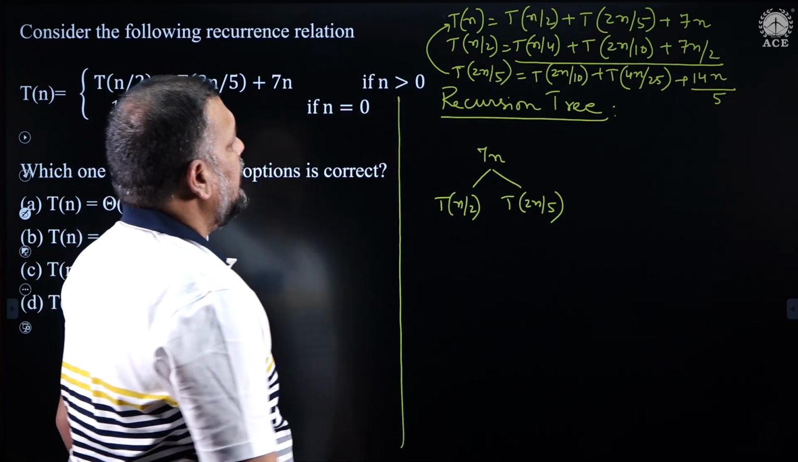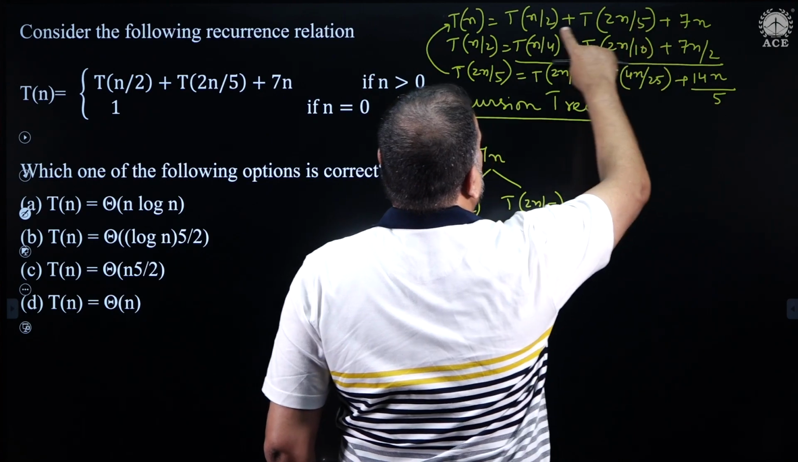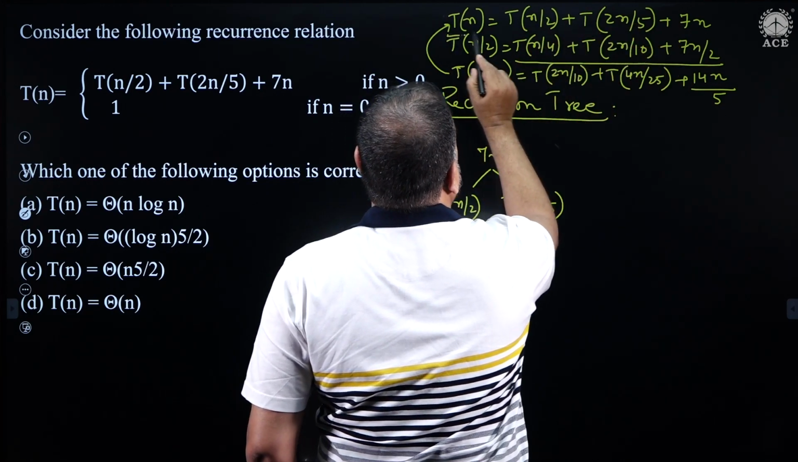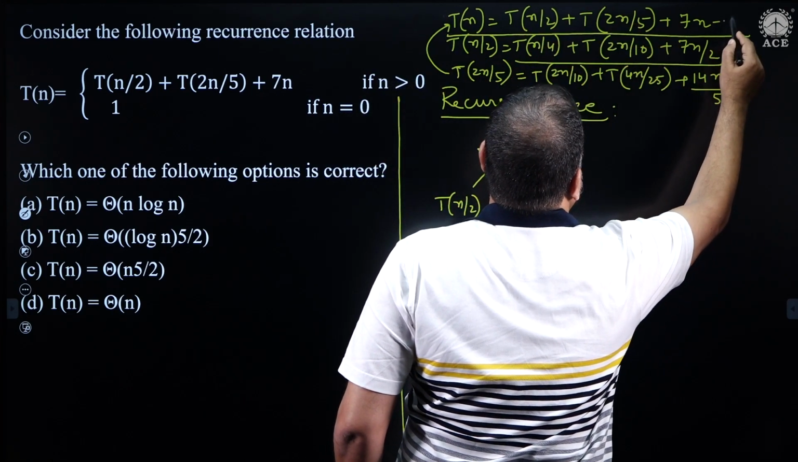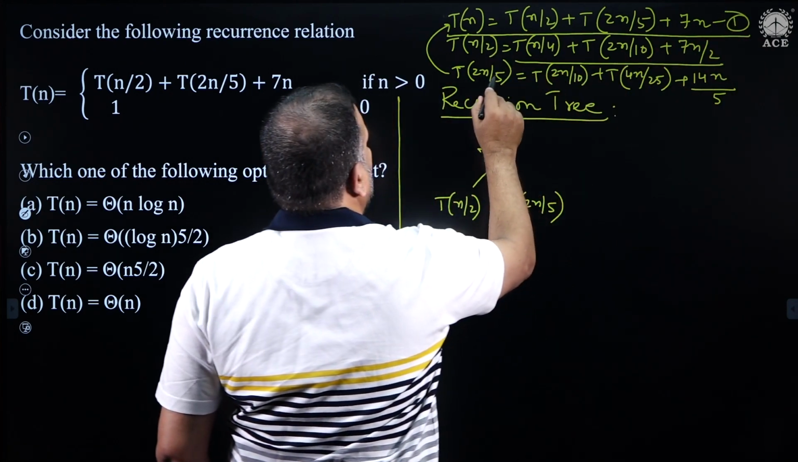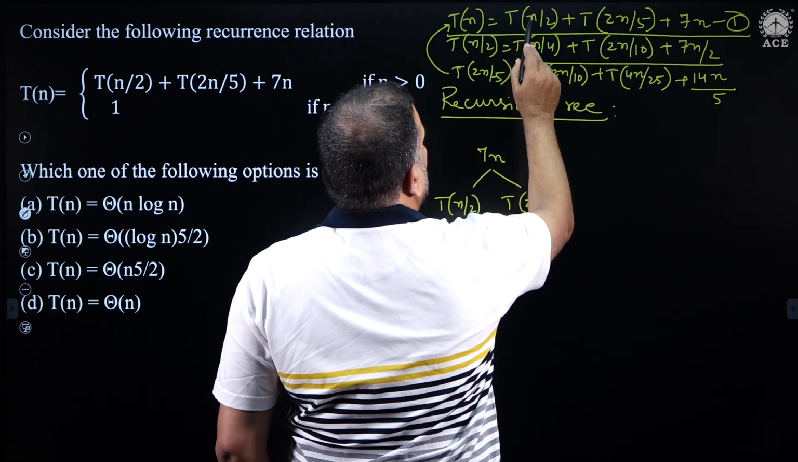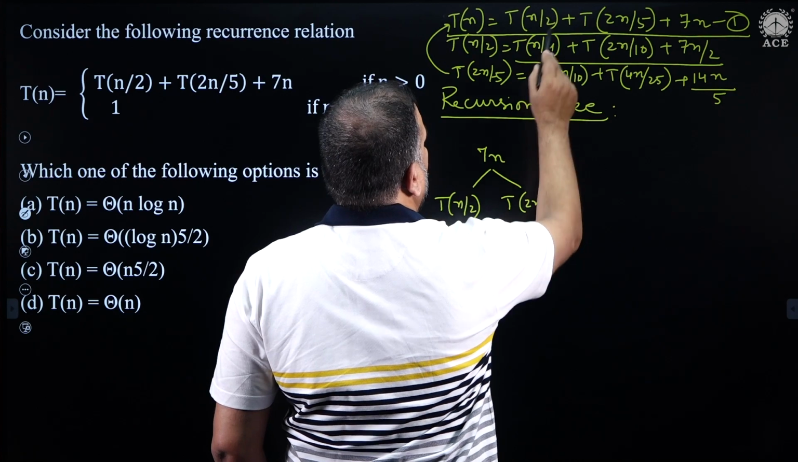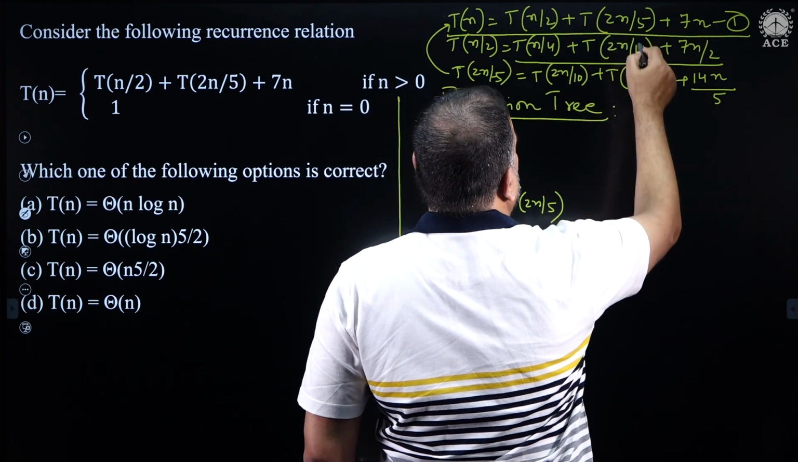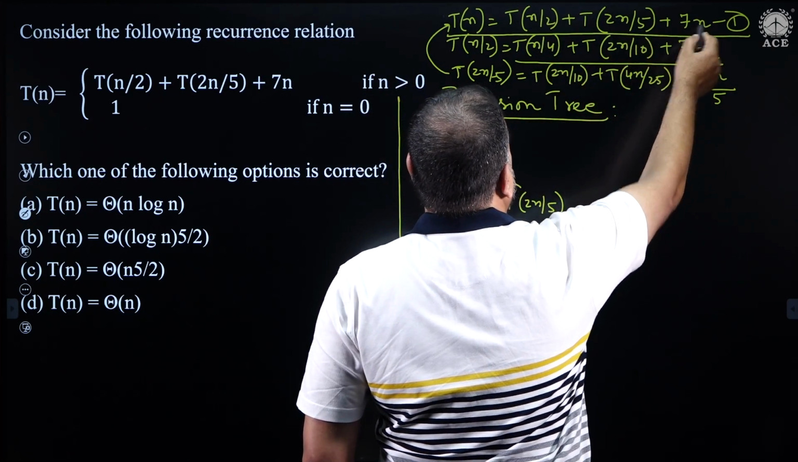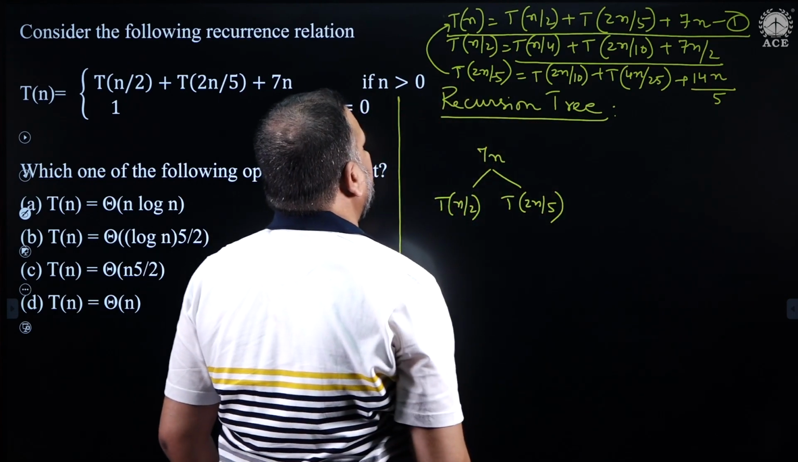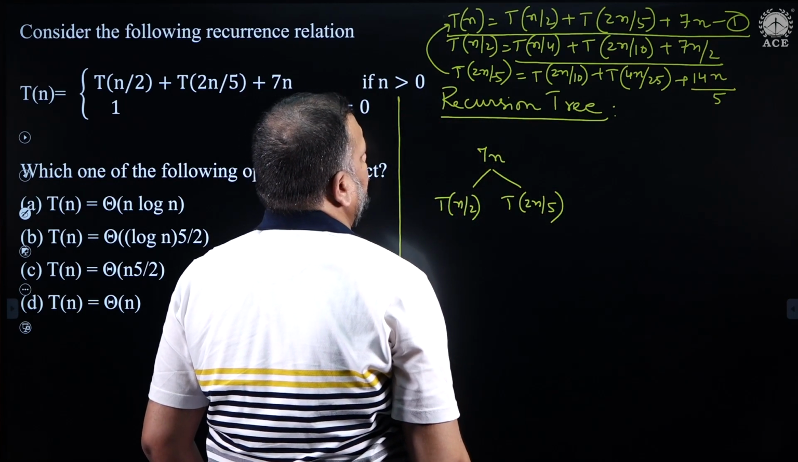That is all. What am I doing? In everywhere in equation 1, in place of n we are writing 2n by 5. So, 2n by 5 times 2 becomes 2n by 10. And 2 into 2 is 4n, 4n by 5 into 5 is 25, and in place of n we are writing 2n by 5, therefore 7 into 2 is 14, 14n by 5.